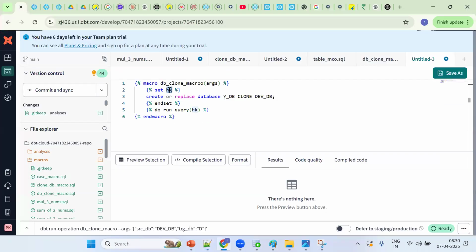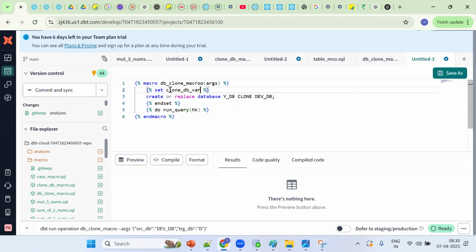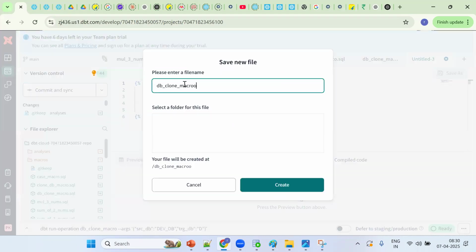See, I'm putting this variable here. For the name, always give a proper name. Clone DB, where, variable. We can give a proper name. Control V. Now save it. Where do I want to save this one, tell me. Control C, Control S, Control V dot SQL in the macros folder.